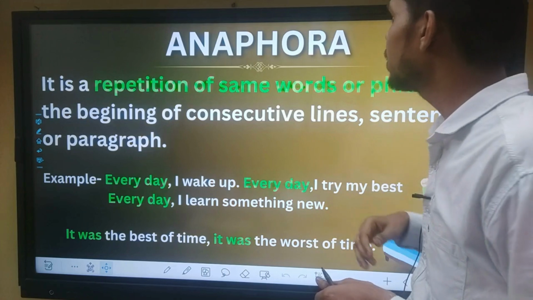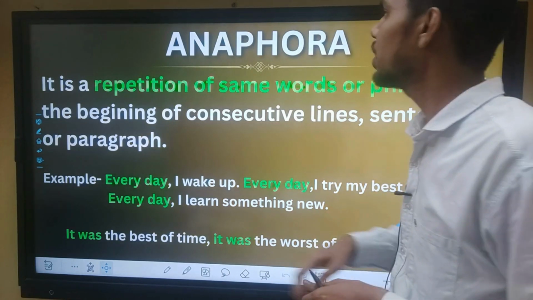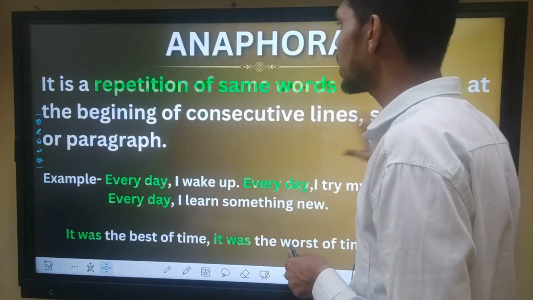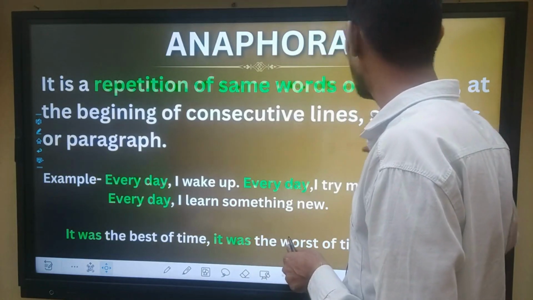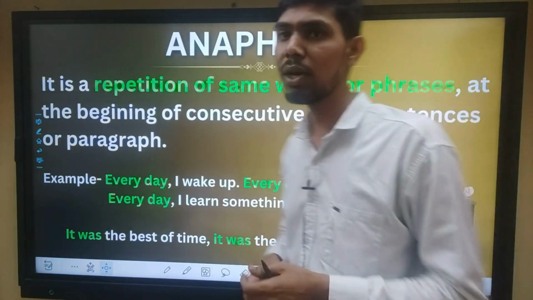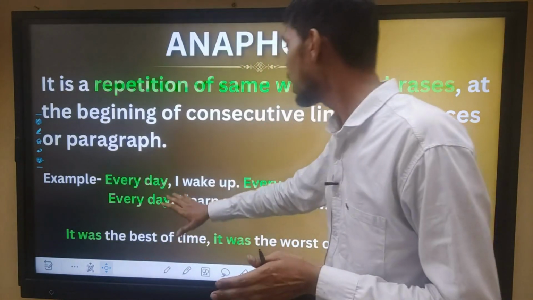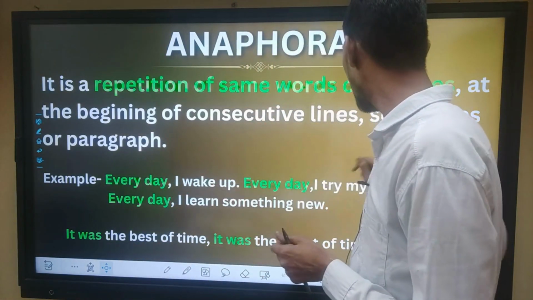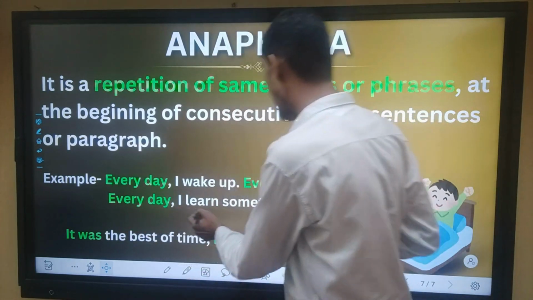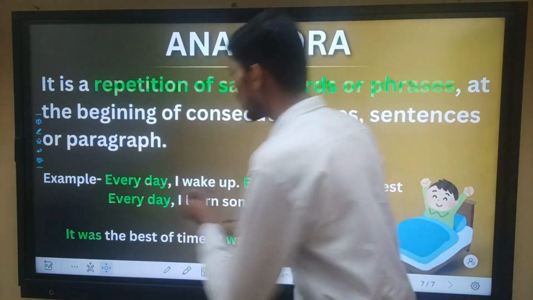And another literary device is anaphora. Anaphora is a repetition of the same word or phrase at the beginning of consecutive lines, sentences or paragraphs. It means anaphora is a repetition of any word or sentence at the beginning. For an example: every day I wake up, every day I try my best, every day I learn something new. So here, every day.